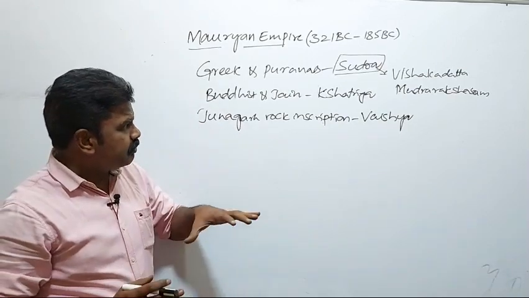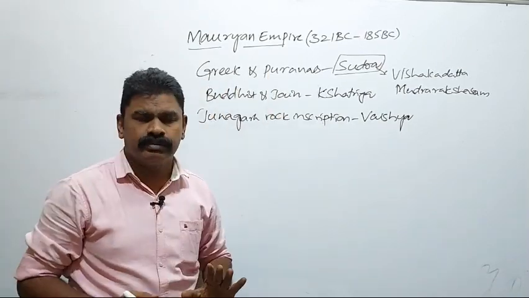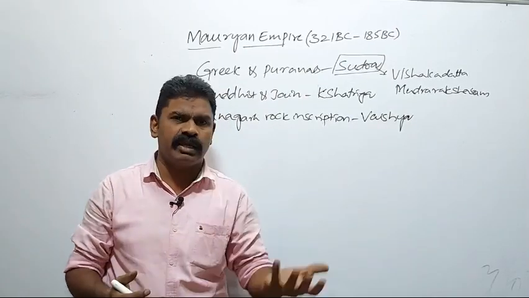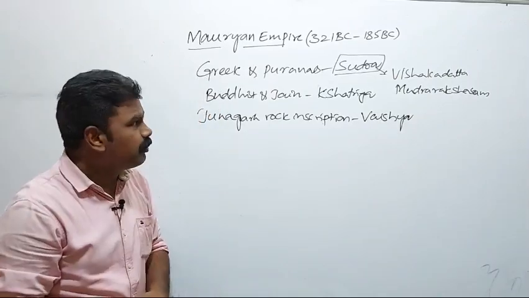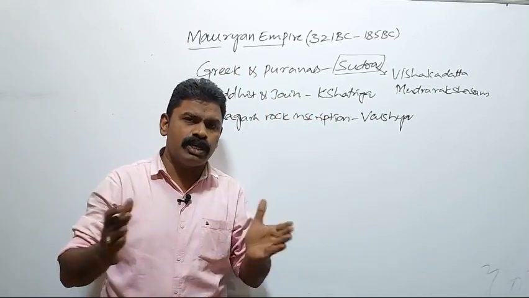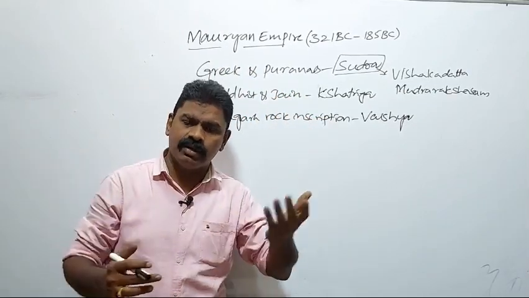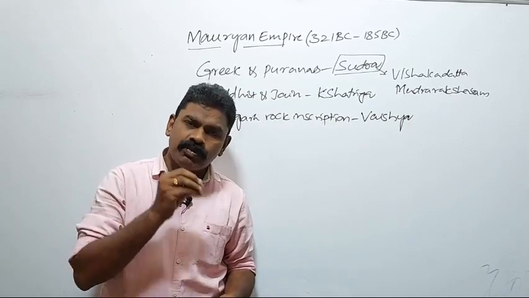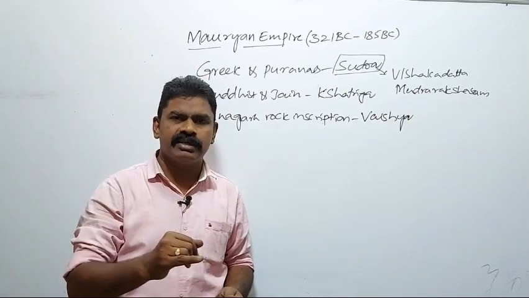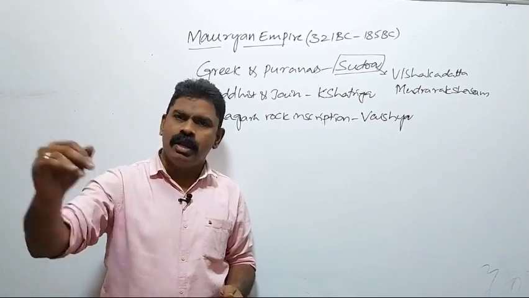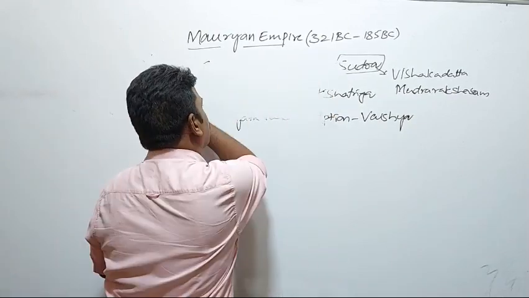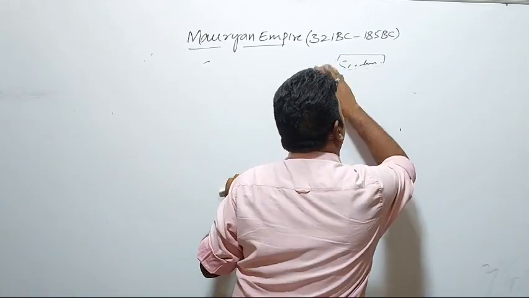Mostly they will ask based on this information. They won't ask directly which clan the Mauryans belong to. They will ask, according to the Greek and Puranas, which clan the Mauryans belong to. Or which of the following works revealed that the Mauryans belong to the Sudra clan? Greek writings, Jain writings, Buddhist writings, Junagar inscription. The question may come like this.